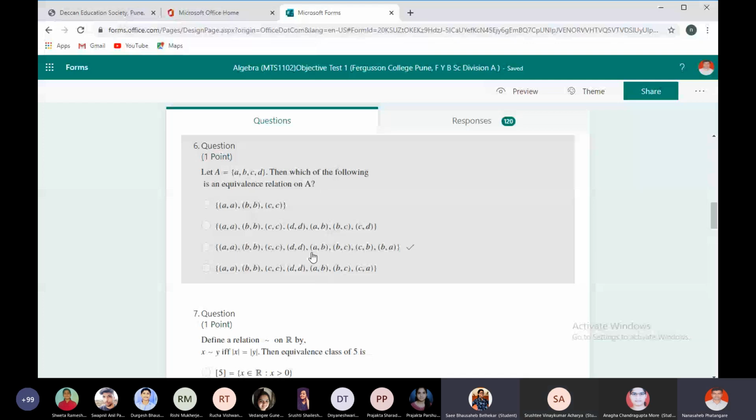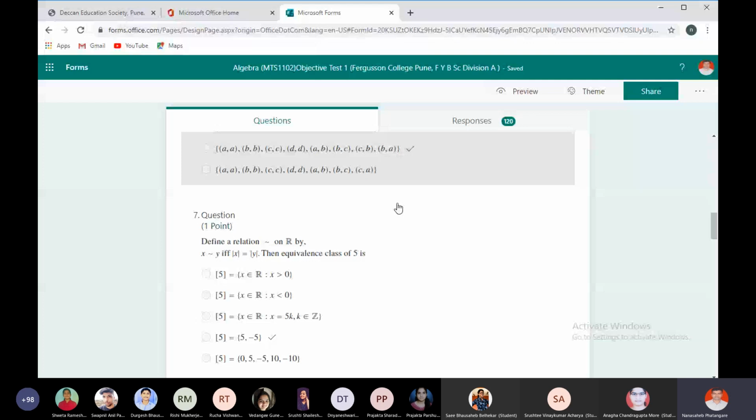What he is saying is that C is related to B and B is related to A. Therefore, by transitivity, C related to A must be there. Right? Here transitivity fails. Is it clear? Yes, sir. So I will revise the solutions. Then automatically it will get reflected in your marks. Anyway, let us go to the next question.